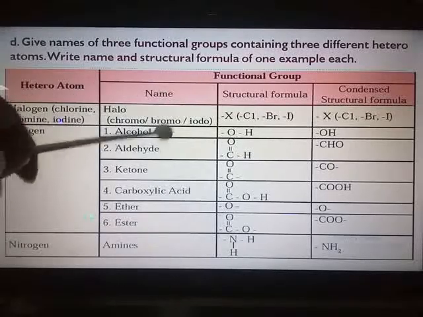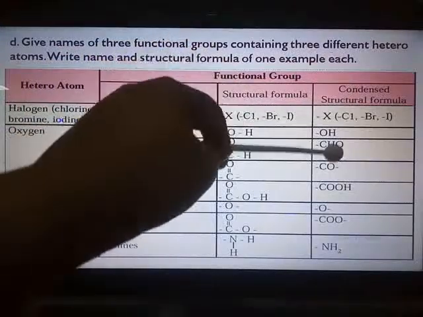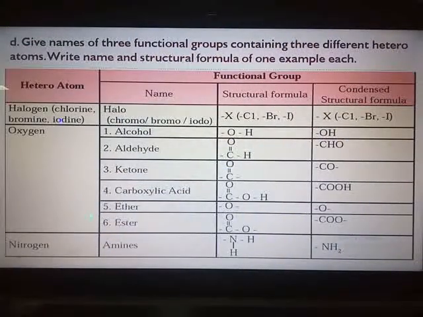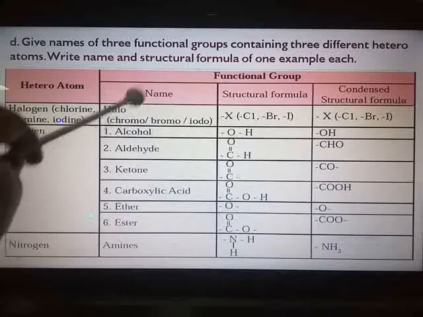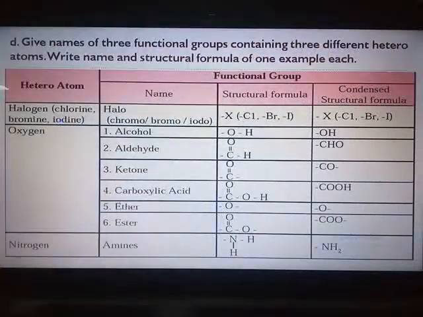Then you have to write the name, structural formula, condensed structural formula, and as I have told you in the previous question, you have to write one example each. Suppose you take halogen chlorine, then here you will write halo, Cl, and then you can write chloropropane, chloroethane, whatever example you wish to take.